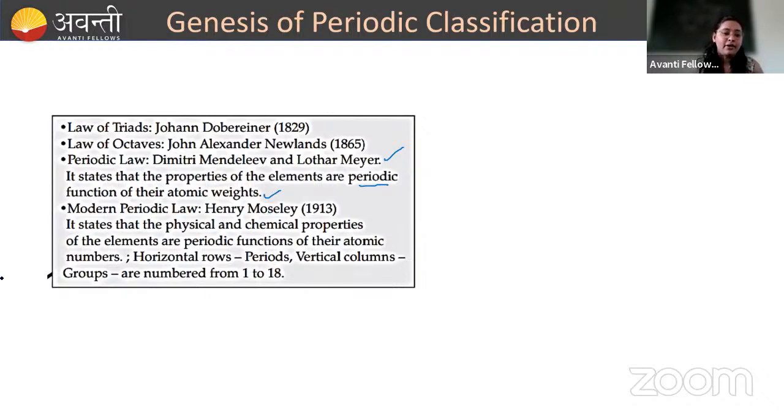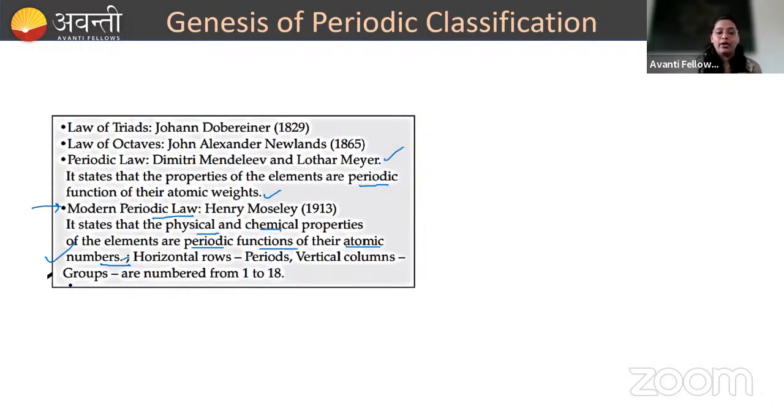That led to the discovery of the modern periodic law. Instead of atomic weights, the physical and chemical properties of elements are periodic functions of their atomic numbers. So we have arranged the periodic table according to atomic numbers, and that is the periodic table we study today.